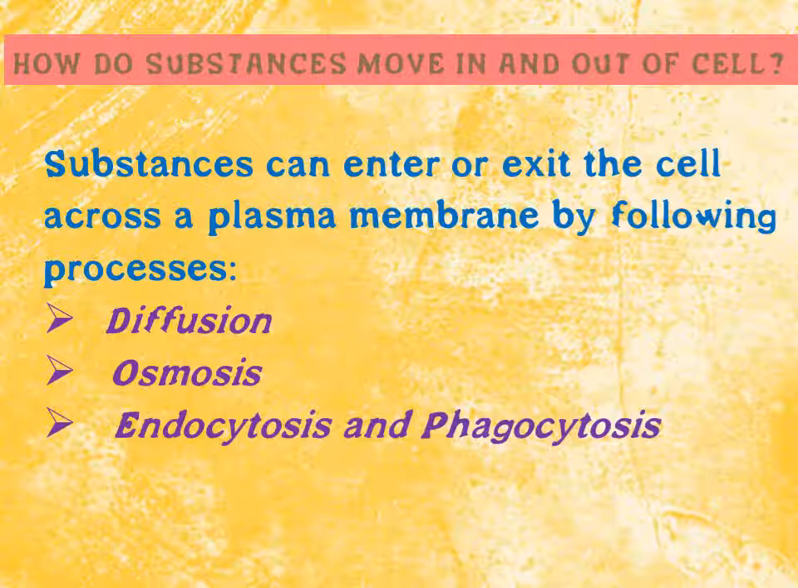Then the third one is endocytosis and phagocytosis. Endo means inside and cytosis is related to the cell. Endocytosis is the process where substances move from outside to inside. Now, phagocytosis is the process where particles are engulfed by the cell. So here in the amoeba, the process is phagocytosis.